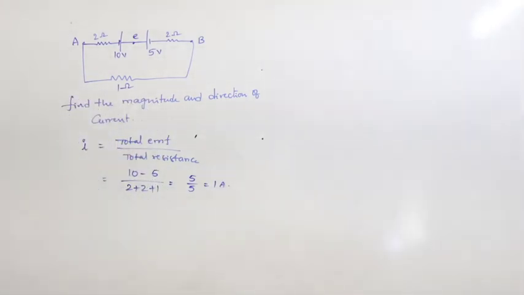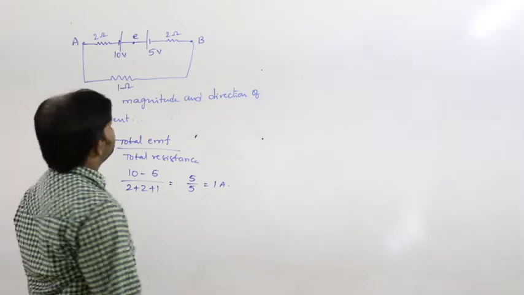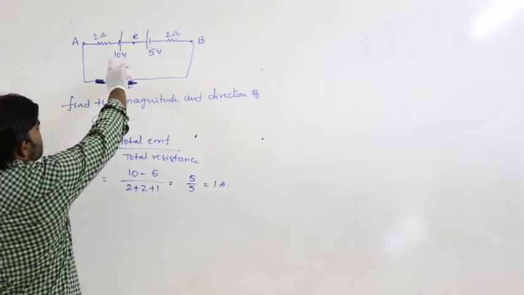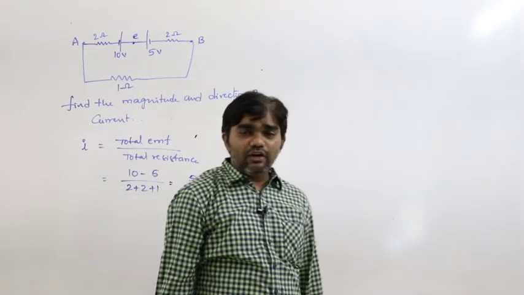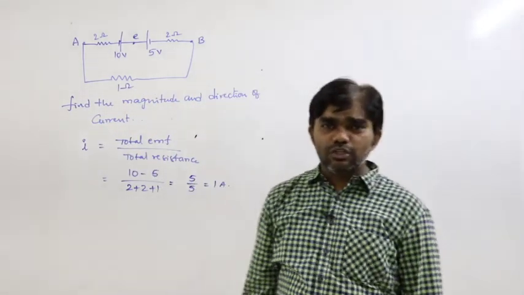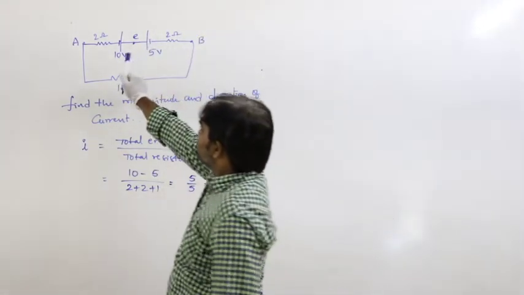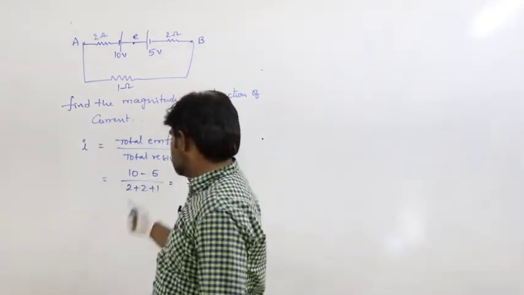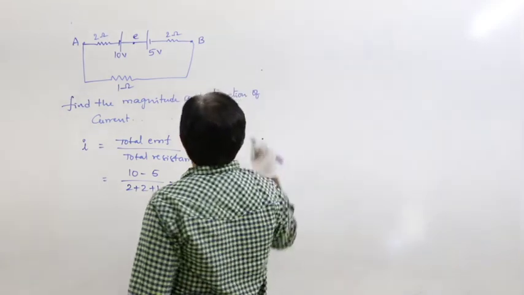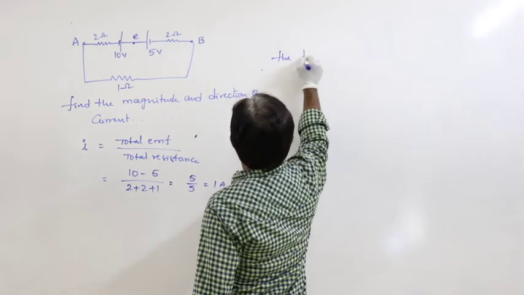The magnitude of the current is 1 ampere, but what is the direction? The direction of the current is always from high potential to low potential. That means 10 volts to 5 volts.